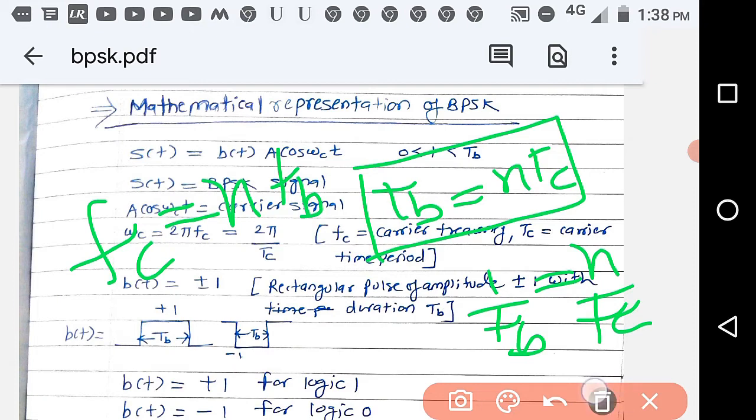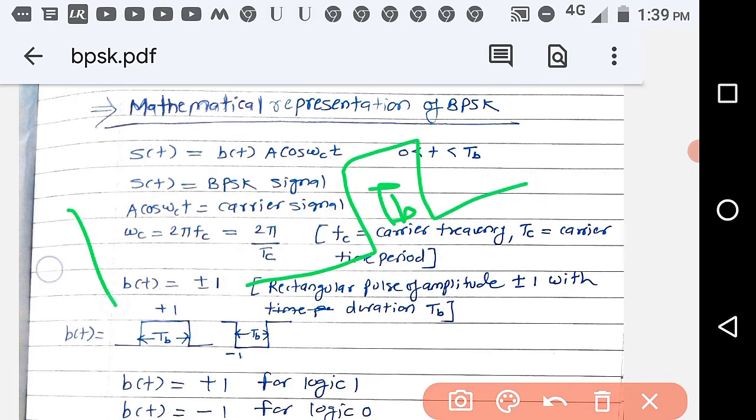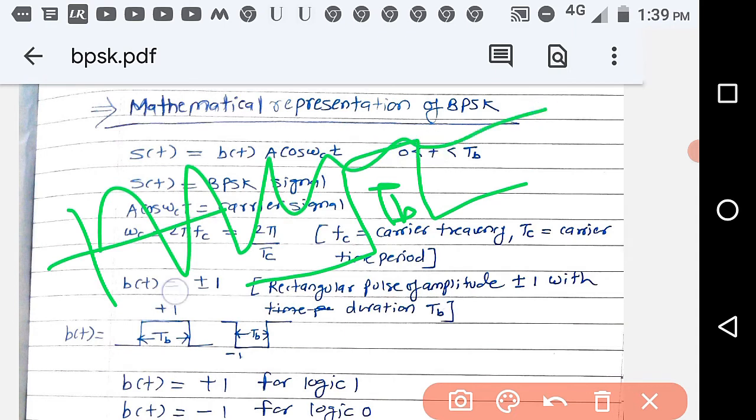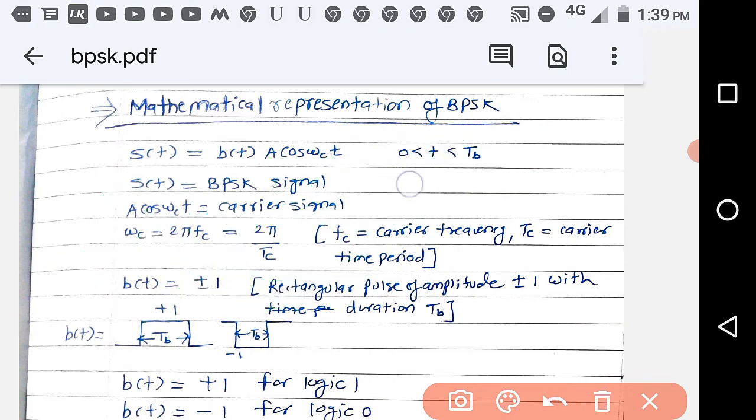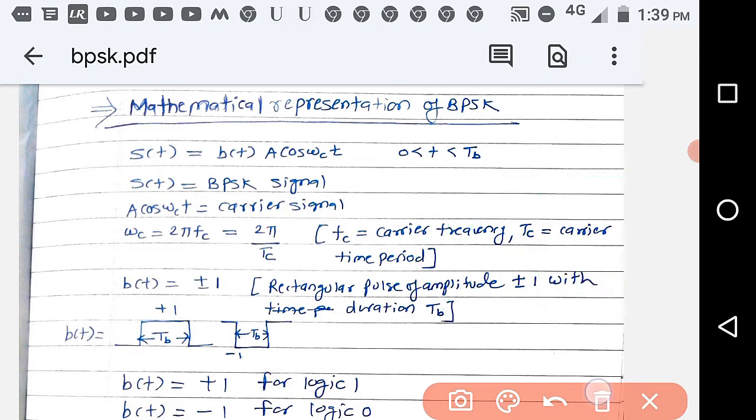So here you make it clear what is Tb and what is Tc. Tb is this duration, the duration of b(t), and this carrier's duration is Tc. Okay, so let us go further. What is b(t)? b(t) is obtained through an NRZ line coder. So what is this NRZ line coder?